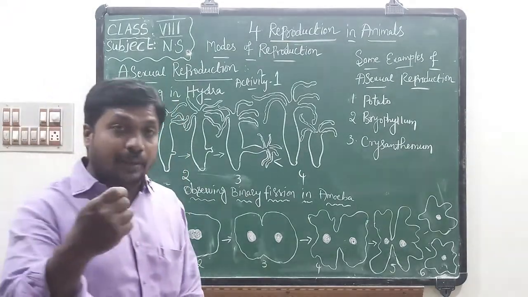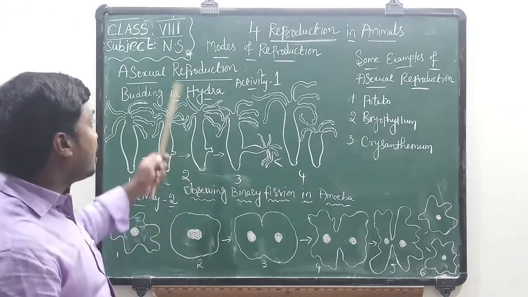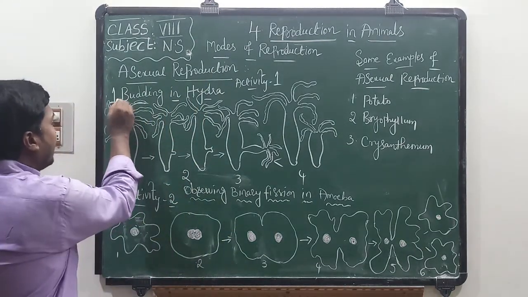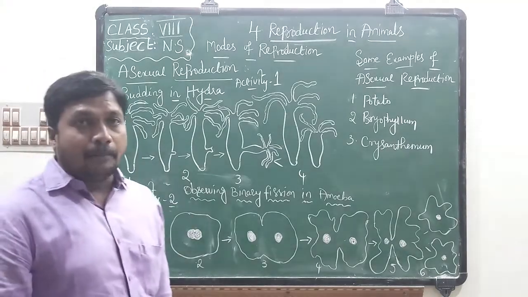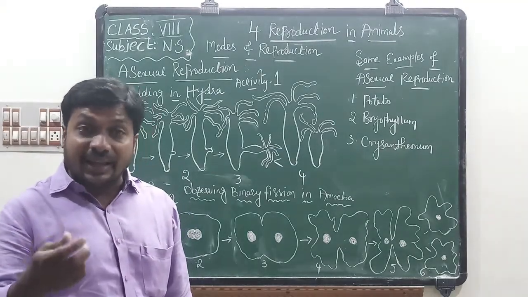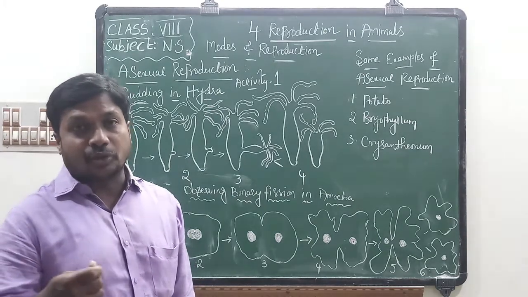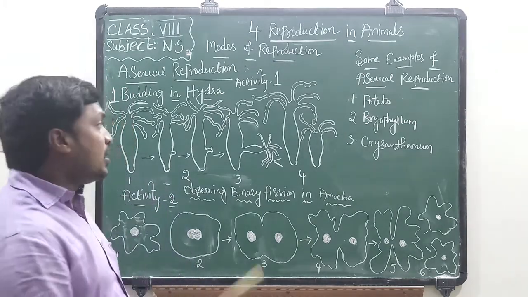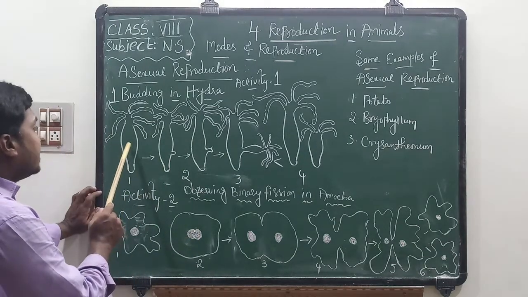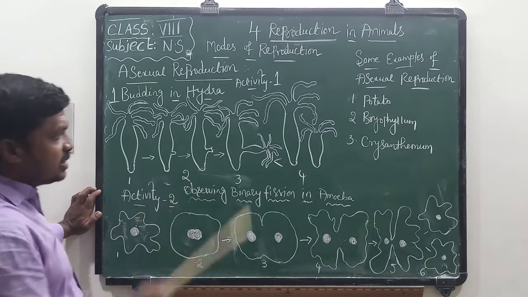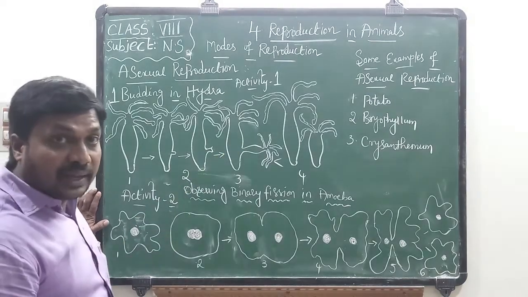Now, I will explain some examples of asexual reproduction. One is budding. Budding in hydra. Do you know, children? Budding also takes place in yeast. Yeast also performs a type of asexual reproduction known as budding. See here, children, this is about budding in hydra. If you observe these stages, we can find out budding in hydra.